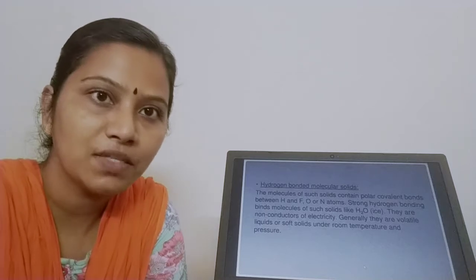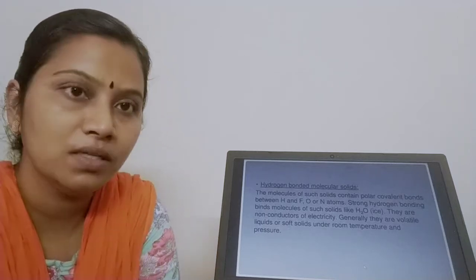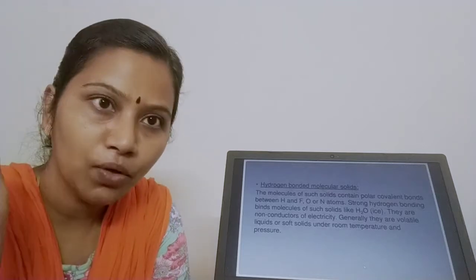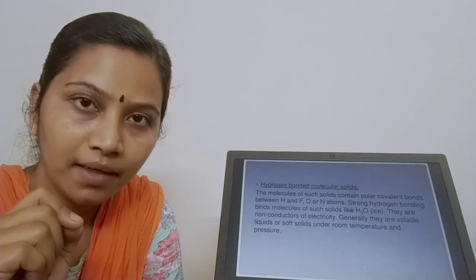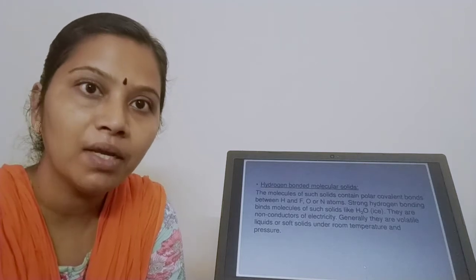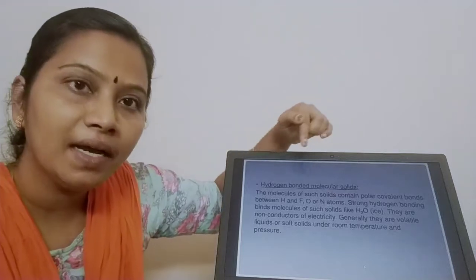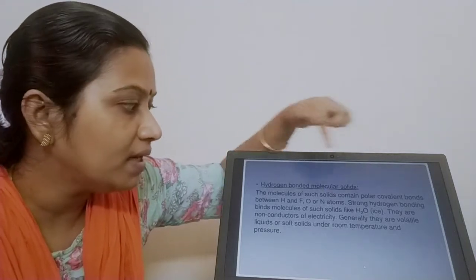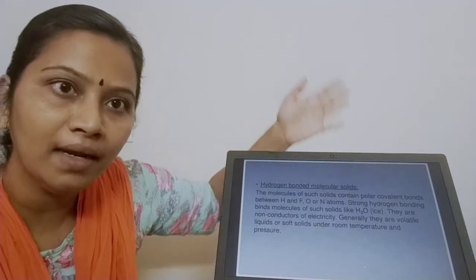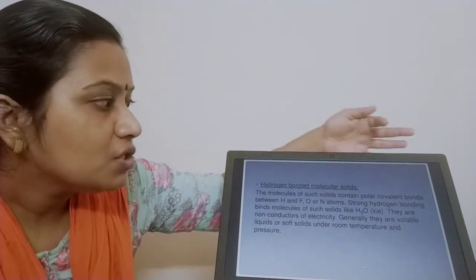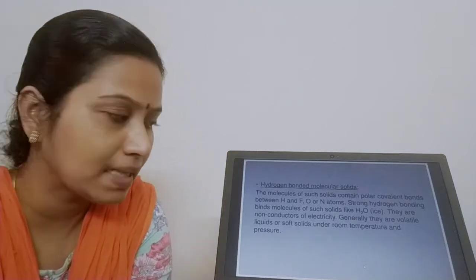Moving to the third classification of molecular solids, that is hydrogen bonded molecular solids. I have already told you how a hydrogen bond is formed. A hydrogen bond is formed between a hydrogen atom and an electronegative atom like oxygen, nitrogen or fluorine, that is F, O, N. Strong hydrogen bonding holds the molecules of water, for example ice.